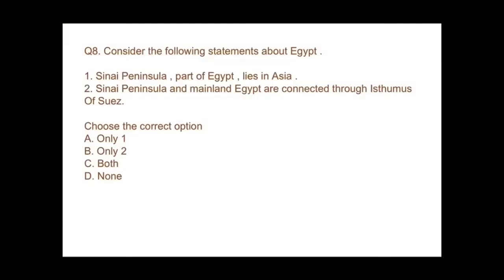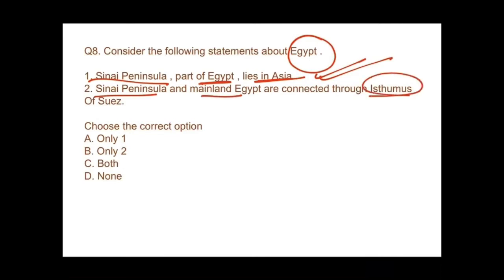Question number 8. Consider the following statements about Egypt. Sinai Peninsula, part of Egypt, lies in Asia. Yeah, it is very much right. Sinai Peninsula and mainland Egypt are connected through the Isthmus of Suez. It is also correct. So the answer would be C.